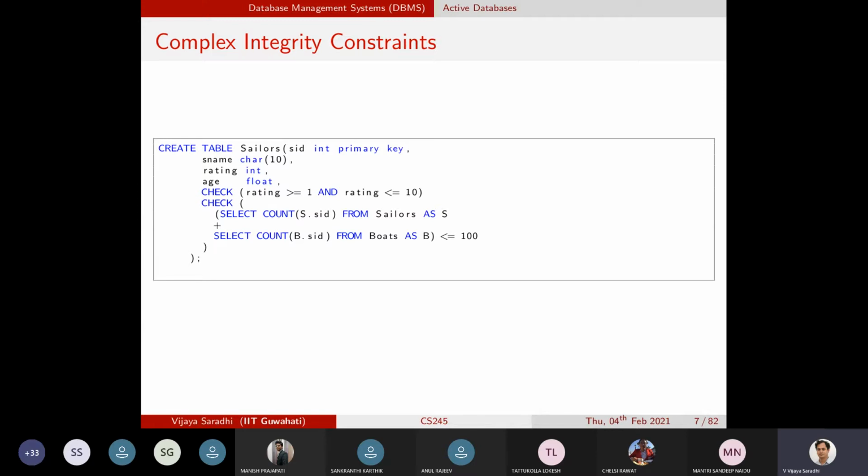Seemingly a simple constraint, and the way we are placing it is that you count the number of sailors from the Sailors table and count the number of boats from the Boats table, add these two counts, and then check if this count is less than or equal to 100. And if this results in true, you will include the record in the Sailors relation.